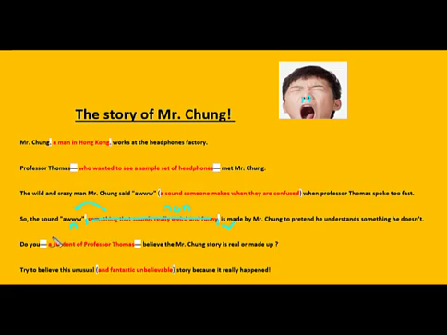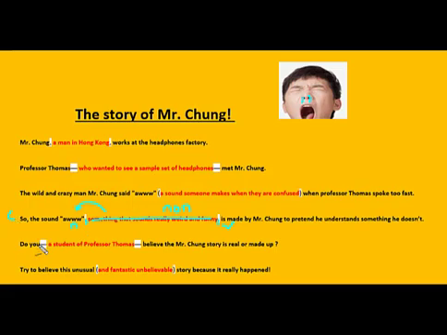That's our verb. Let's spot check our work to make sure that it still works. When we cross out the non-essential information, we still have to have a complete sentence. So the sound "aw" is made by Mr. Chung to pretend he understands something he doesn't. Complete. Boom. Continue with the story.